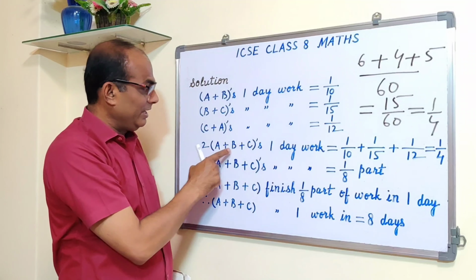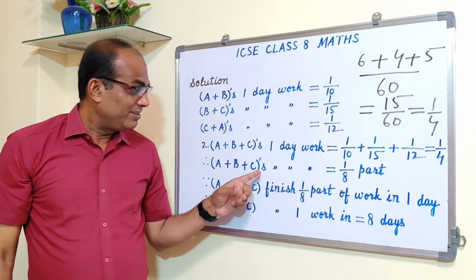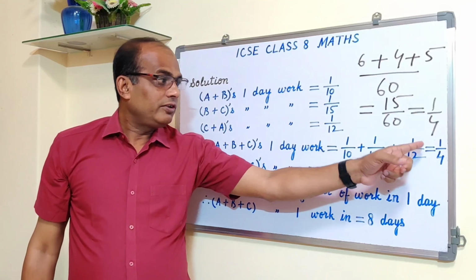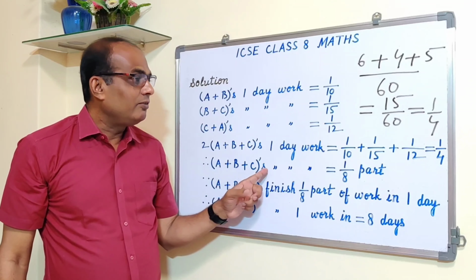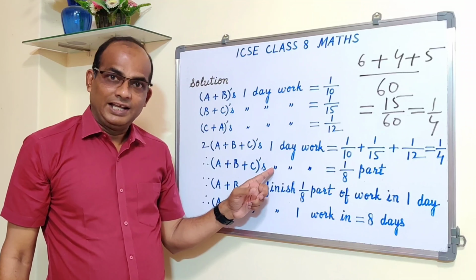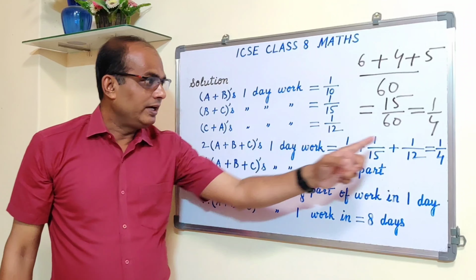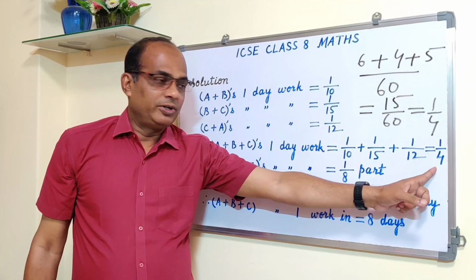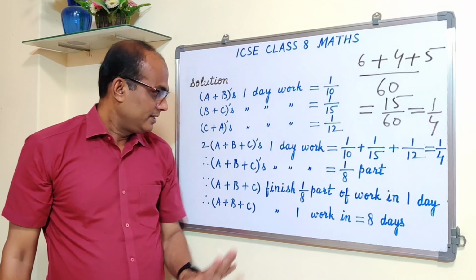This is 2 times A plus B plus C's 1 day work. So twice A plus B plus C's 1 day work is 1 over 4. So A plus B plus C's one day work will be less, because here it is twice. So less means you divide by 2. So 1 over 4, and this 2 will come down in the denominator. So 2 fours are 8. So 1 by 8 part. Right? Okay.